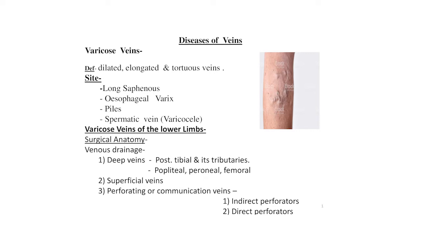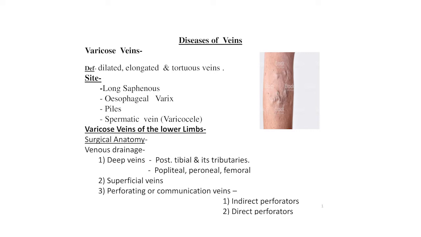When a vein becomes dilated, elongated and tortuous, the vein is said to be varicose. The common sites of the varicosity are the superficial venous system of the lower limbs, affecting either the long saphenous or the short saphenous vein or both. Esophageal varix affecting veins of the gastroesophageal region. Varicosity of the hemorrhoidal vein, that is the piles, and varicosity of the spermatic vein, that is the varicocele. All these are the common sites of the varicosity.